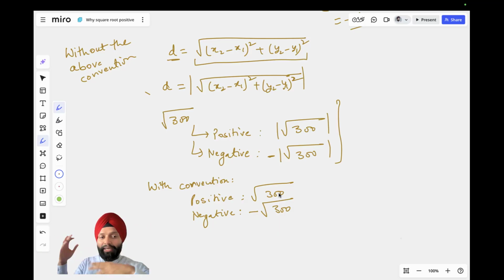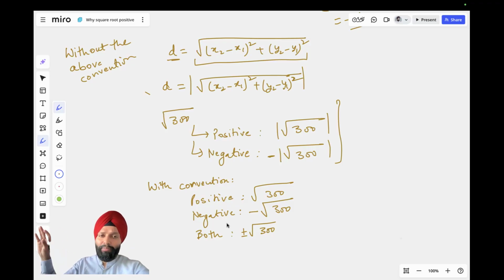You don't need to constantly bring in modulus. If you want to talk about both, then this is just this, right? So with this convention that even root is taken to be positive, writing certain expressions becomes much simpler, much less cumbersome.